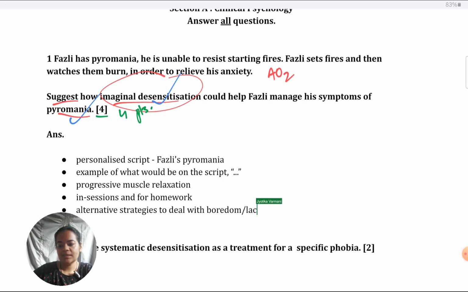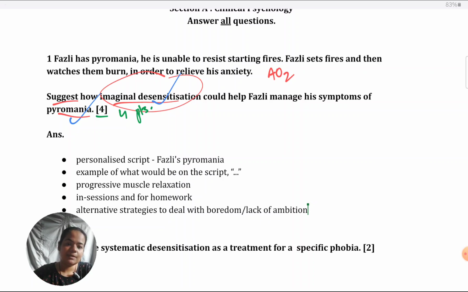Like you must have seen in Mary Doe's case, she would go for gambling because she used to feel lonely. Her problem was that of loneliness rather than boredom. So the researchers made her imagine that alternatively she was going to the cinema house instead of the gambling center. So even you could give some suggestion like this for Fazli. Just make sure to give an explicit suggestion of what he could do alternatively.